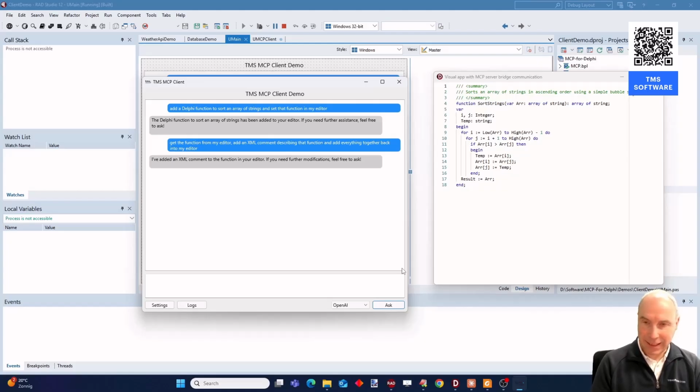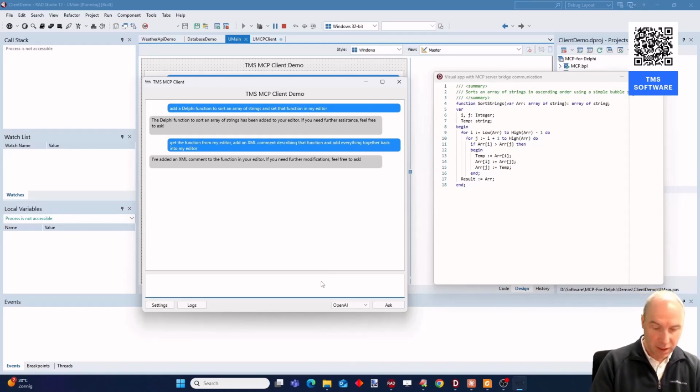And that shows you how you can not only use that bridge with a server part that is integrated in a visual application, but also how you can steer all that out of our own MCP client. Let that work with whatever.